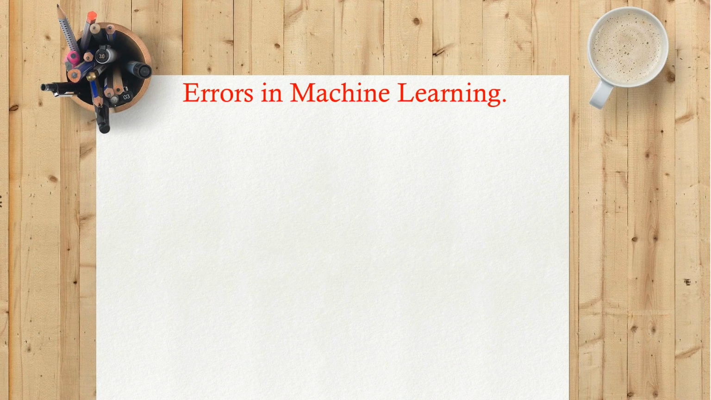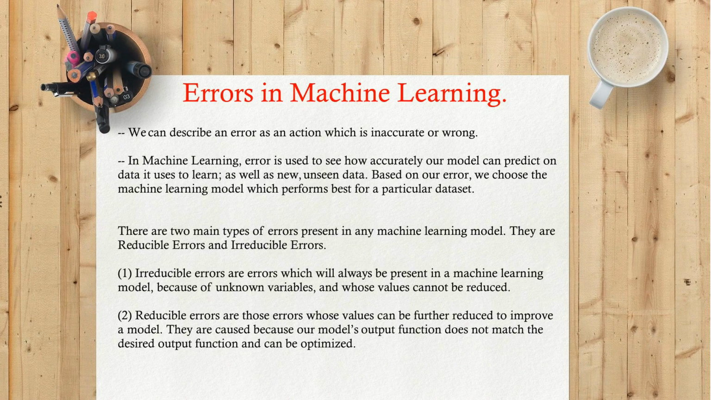Errors in machine learning. We can describe an error as an action which is inaccurate or wrong. In machine learning, error is used to see how accurately our model can predict on data it uses to learn, as well as new, unseen data. Based on our error, we choose the machine learning model which performs best for a particular dataset. There are two main types of errors present in any machine learning model. They are reducible errors and irreducible errors.